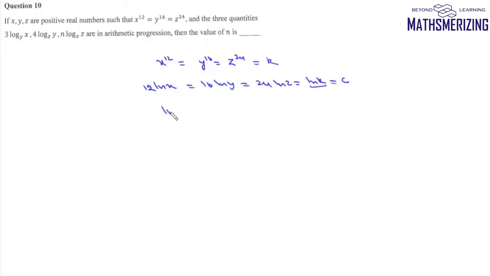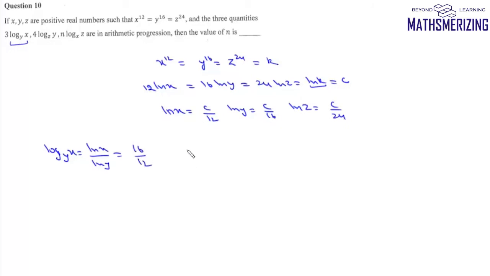So from here we can write log x is c by 12, log y is c by 16, and log z is c by 24. Now we can write log x base y. So we know that log x base y, we can write it as log x upon log y using the base changing property. So log x upon log y will simply be 16 by 12.